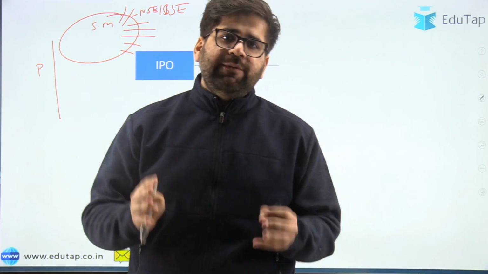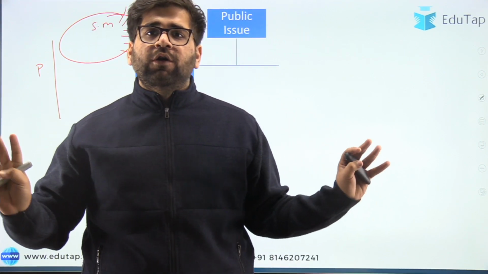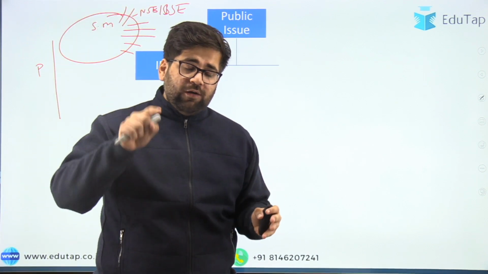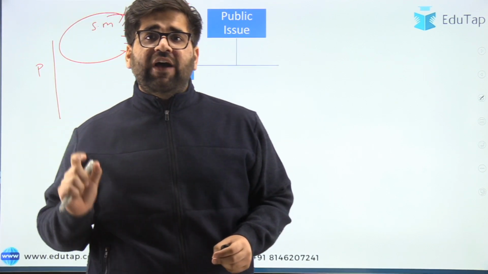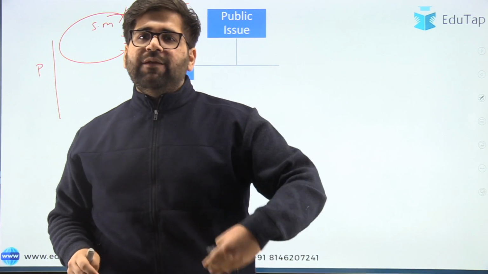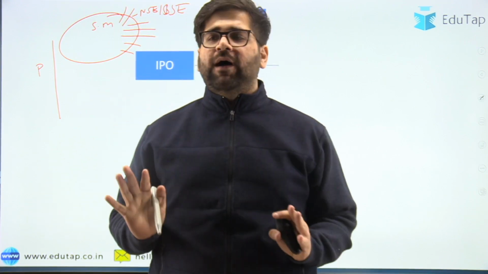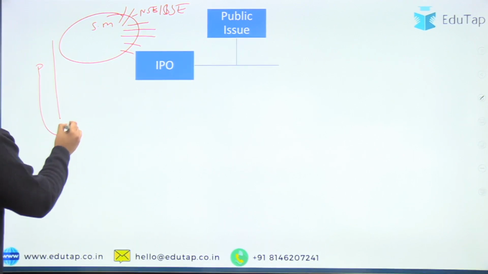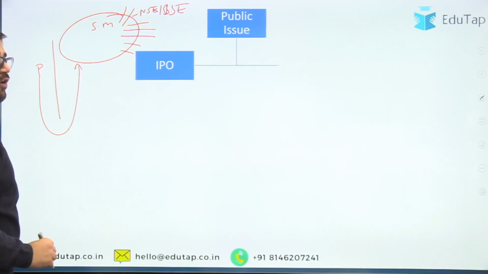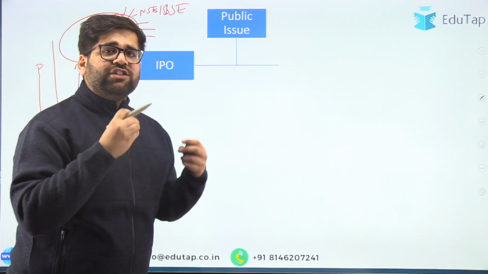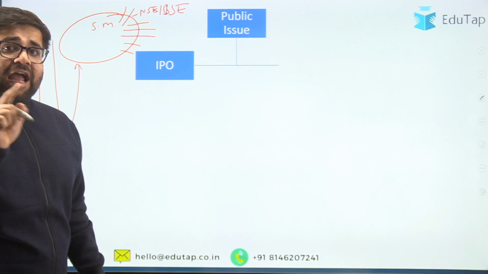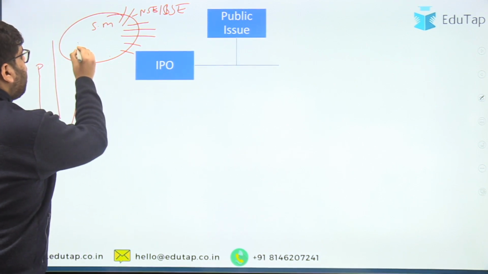So let's assume that Paytm chooses the route of IPO, and as I've already told you, when a company chooses the route of IPO, they are making a debut, their first appearance on the stock market. So for IPO you have to understand that Paytm will be coming to this particular market, and they will be listing their shares on this market.